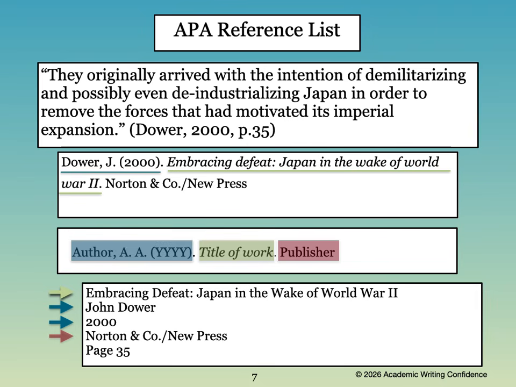The in-text citation will look like this, found somewhere in your essay. The reader can see the information in your in-text citation and match it to the reference list at the end of your essay. This way, they are able to find this information for themselves and verify that you've used the information correctly.